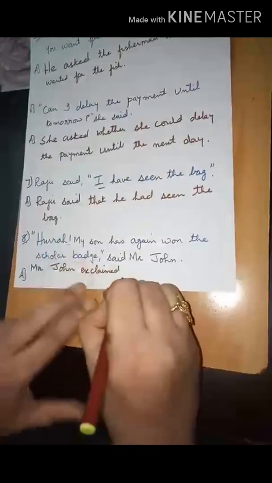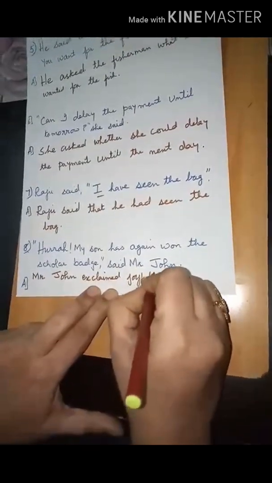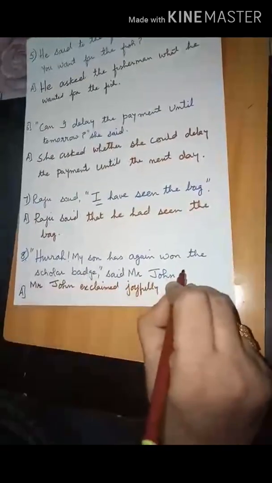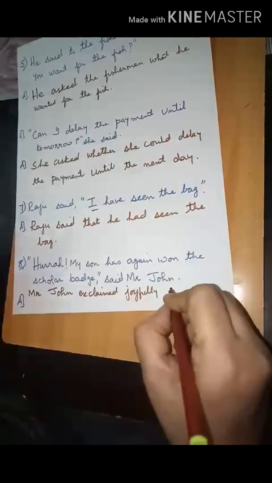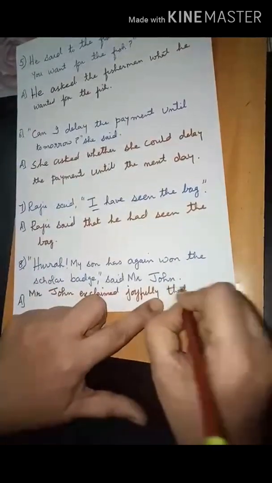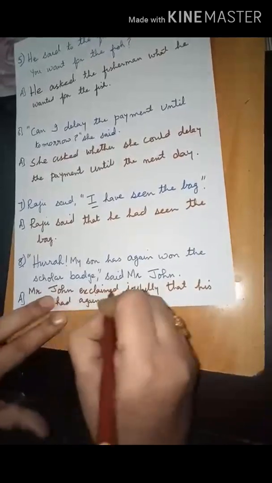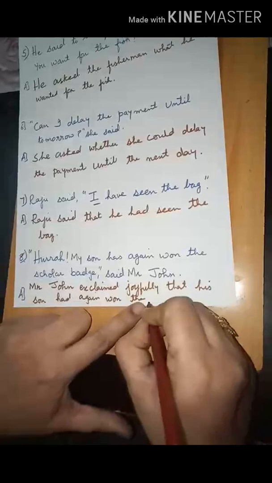As it is an exclamatory sentence, we will introduce the word exclaimed joyfully that his son had again won the scholar badge.